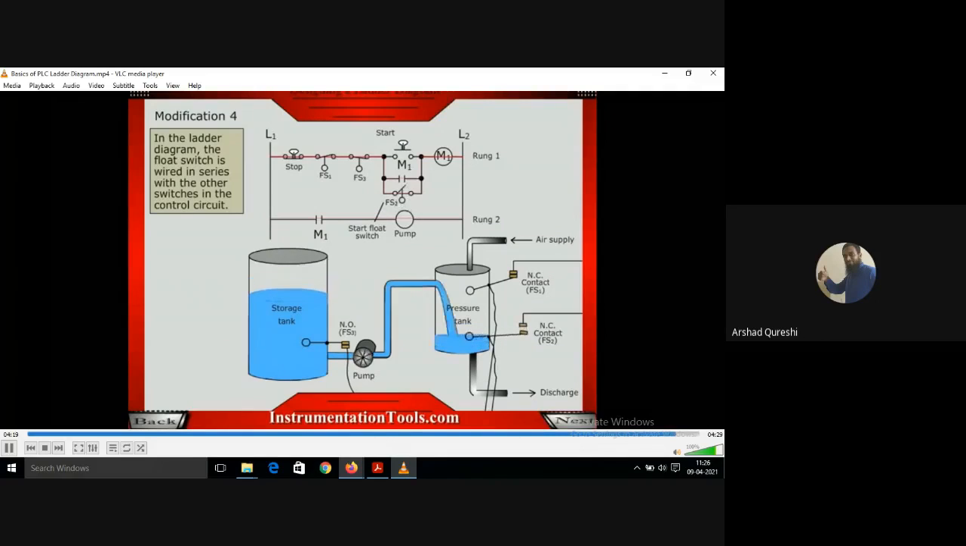But when you are writing a program, you can do other things also. Like here, because of the water level, this contact is getting open. You can see in the storage tank, when the water level goes down, what is happening to FS3? It is getting open. What is happening in the pressure tank, students? When the water level is going down, FS2 is getting closed.